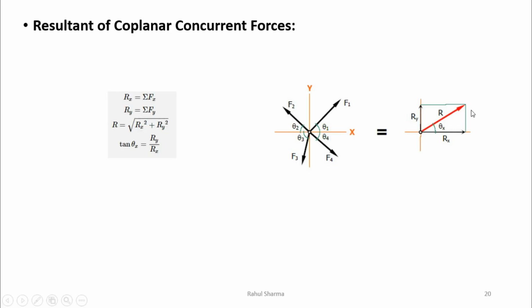Let's say this R was the resultant and we have x and y two components. The net resultant will be the square root of Rx squared, the x component squared, plus Ry, the vertical component squared. This is the method to find the direction: tan theta will be Ry upon Rx, or in terms of forces it will be summation of Fy upon summation of Fx. Here also it will be the square root of summation of Fx squared plus summation of Fy squared if we do not have the value of the resultant.